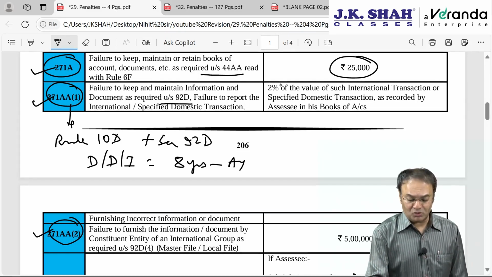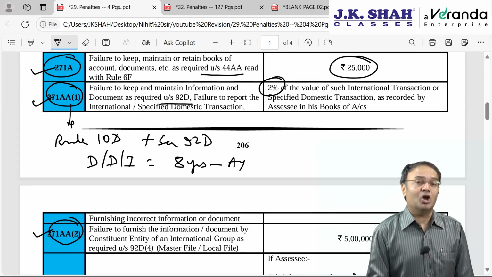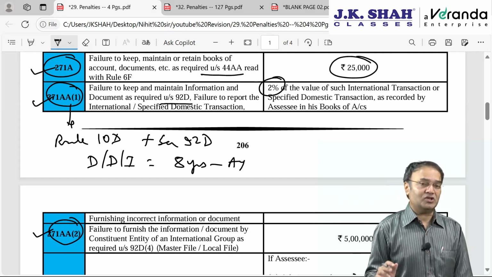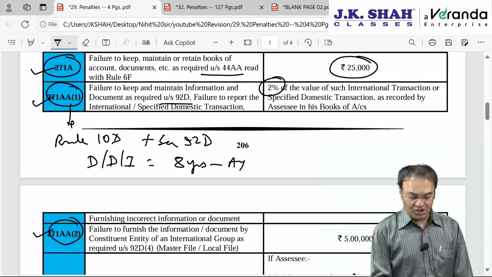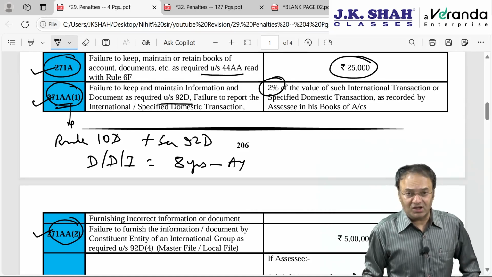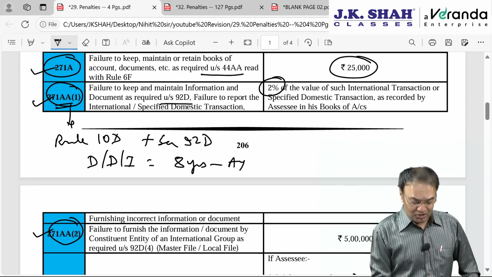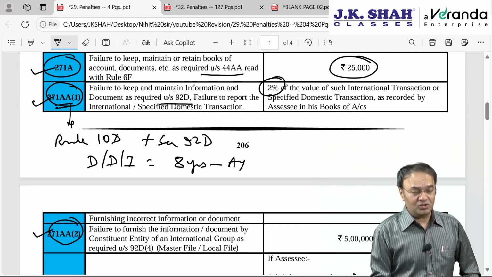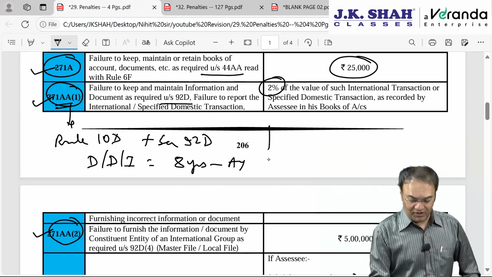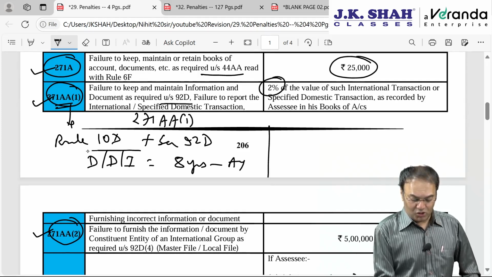Penalty will be equal to 2% of the value of international transaction, deemed international transaction or specified domestic transaction for which data document information not maintained. That was 271AA subsection 1, which we discussed in miscellaneous provision chapter also, and we discussed in transfer pricing chapter also. This is the third time we are discussing. Similarly, 271AA subsection 2, this is for master file, local file. This is 271AA subsection 1, data document information not maintained.